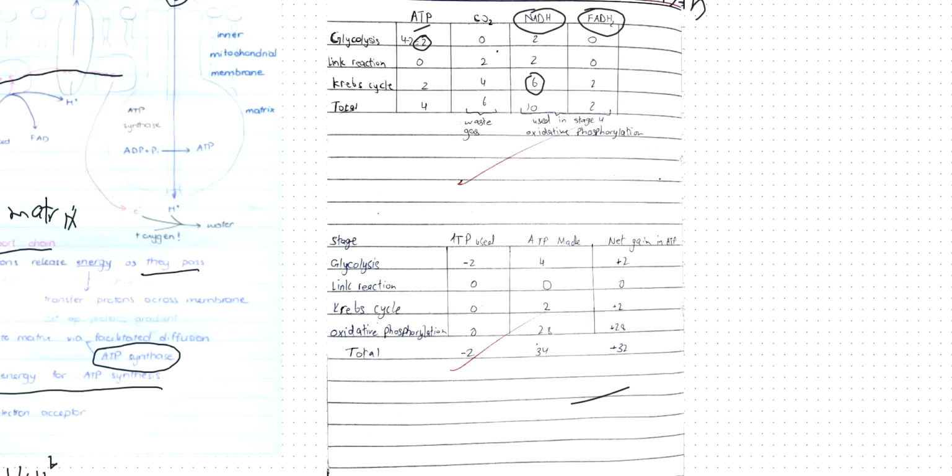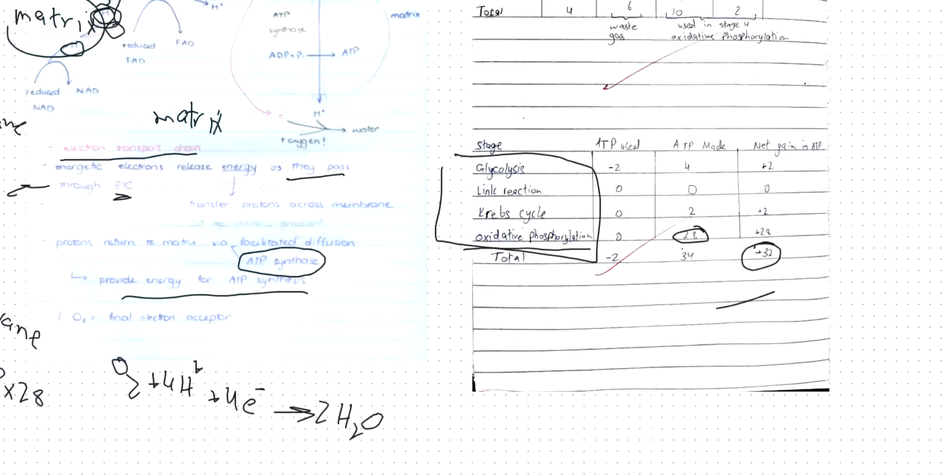So the biggest production of ATP happens at oxidative phosphorylation. And in total, in all of this process, I'm making 32 molecules of ATP, 28 in oxidative phosphorylation, 2 in glycolysis, and 2 in Krebs cycle. In total, there are 32 molecules of ATP that I get. So this was basically respiration.